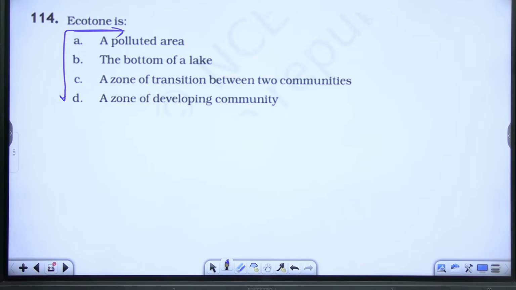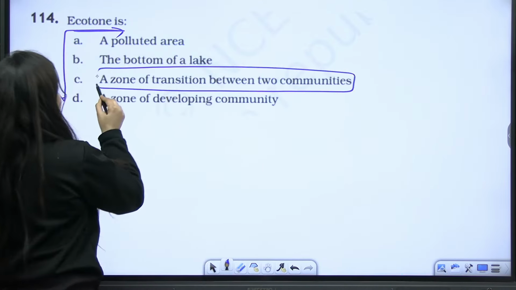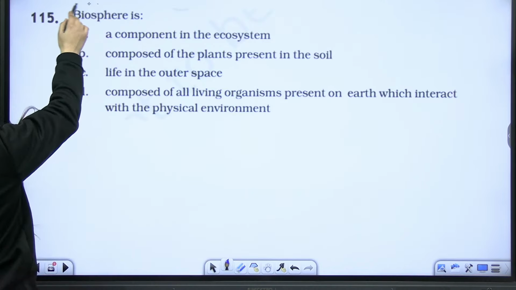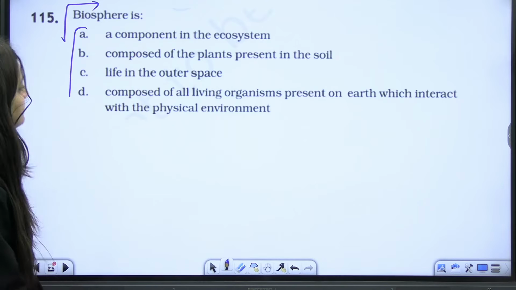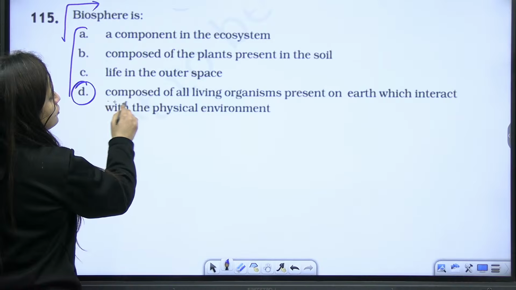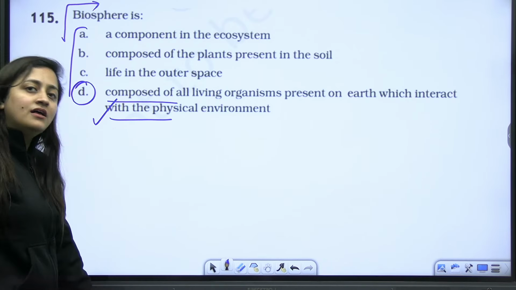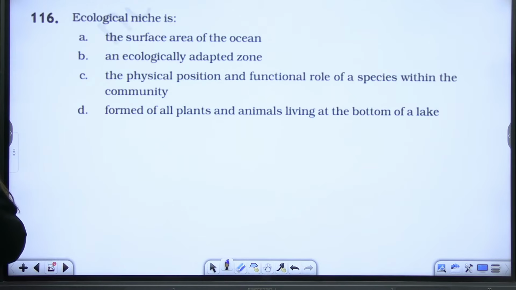Ecotone, again, simple and important. So it's a zone of transition between two communities. Next, biosphere is. It is composed of all living organisms present on Earth which interact with the physical environment. Understood? That is what the meaning of biosphere is.